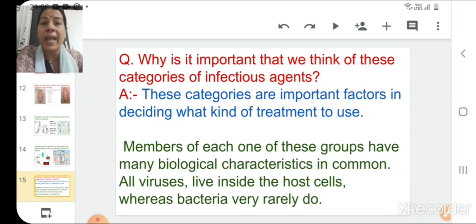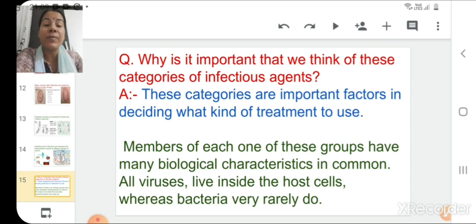Whereas in case of a patient who is suffering with protozoan disease or some fungal infection in the skin, in that category, the treatment for the fungal infection will be different. So, if the causative agents of the diseases are different, then accordingly the treatment of the disease will also be different.